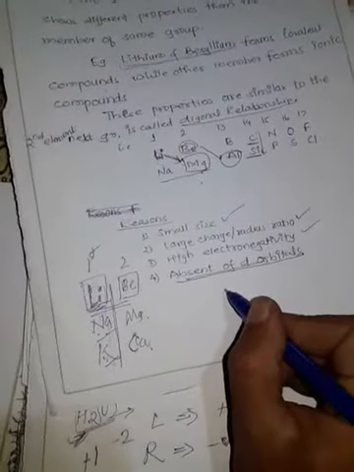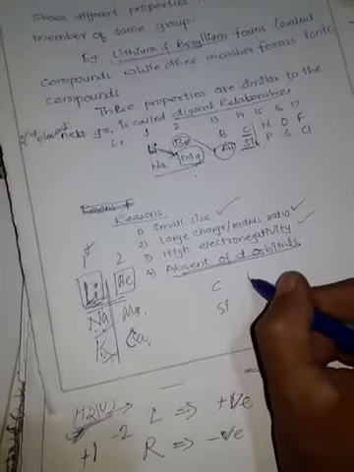Now consider carbon and silicon. Carbon has electronic configuration 1s2 2s2 2p2, while silicon has 1s2 2s2 2p6 3s2 3p2.